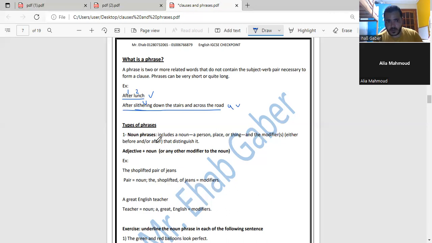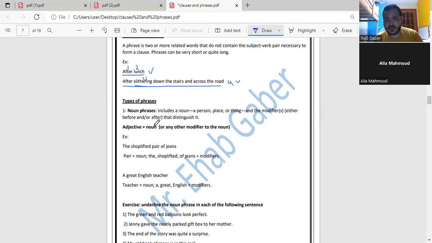Yes. So here we have types of phrases. We have noun phrase, we have adjectival phrase, we have adverbial phrase, and we have expanded noun phrase. Let's go through them all, starting with the first one, noun phrase. What's a noun phrase? It must include a noun. So it's a must that the noun phrase includes a noun. So the noun could be a person, place, or a thing.